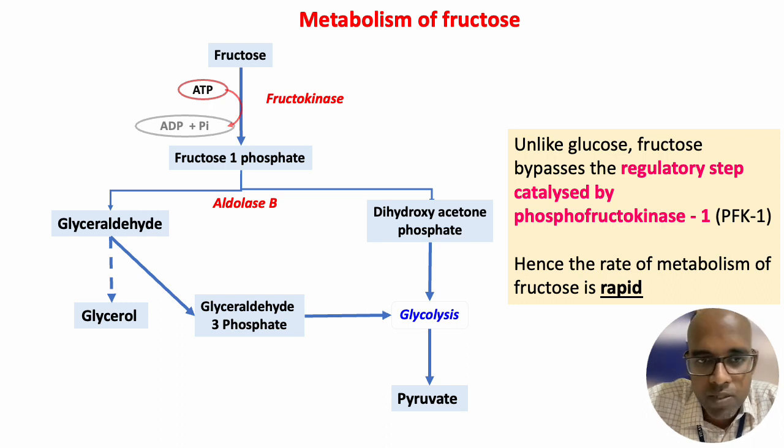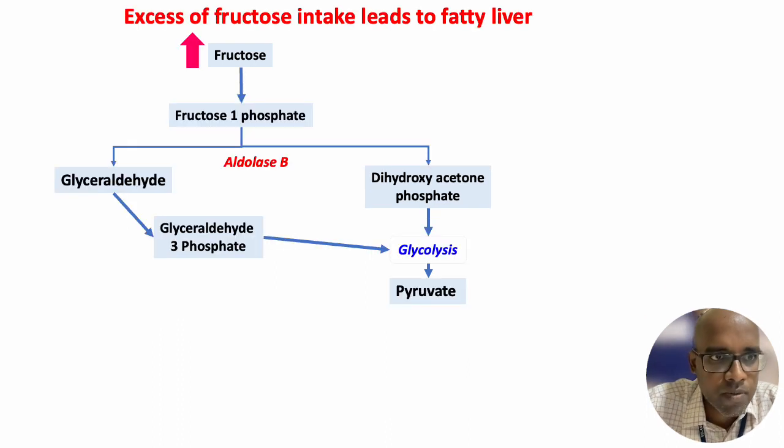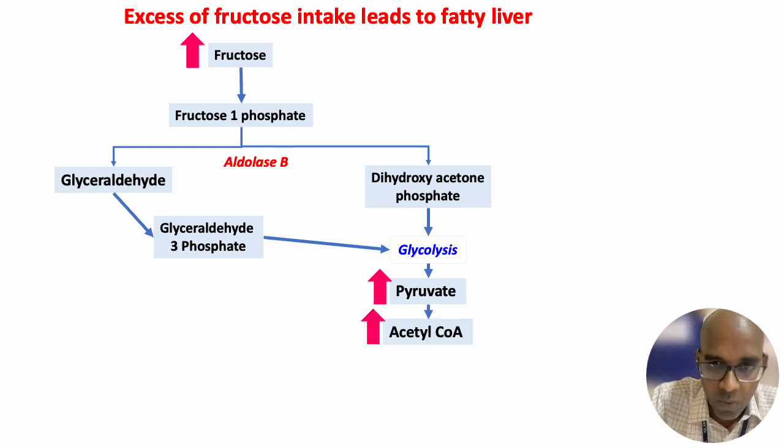So now let's see what happens when somebody takes high levels of fructose. As I said earlier, fructose metabolism is rapid. So whatever fructose comes inside will be converted to pyruvate. And we all know that pyruvate is converted to acetyl-CoA, and this acetyl-CoA is a precursor for fatty acid synthesis.